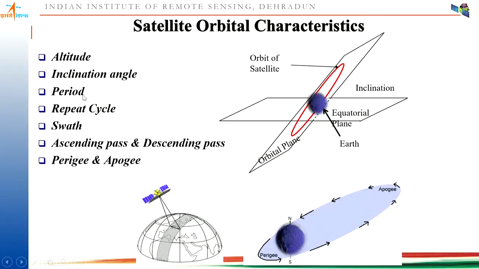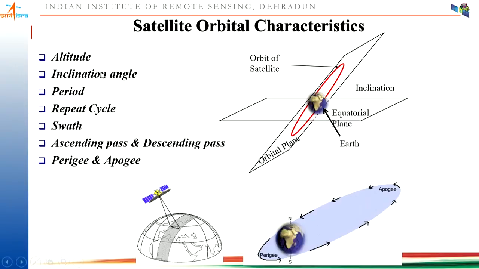Then coming to period. Period is the time the satellite takes to complete one orbital revolution after it is launched. Then coming to repeat cycle. Now, repeat cycle is what? Suppose the satellite makes a first pass and the earth rotates; after some days it makes the same orbital pass again.